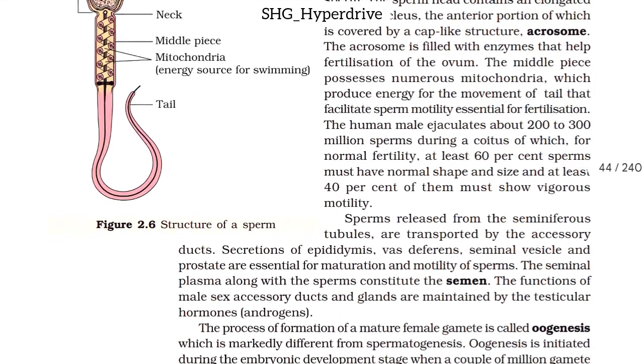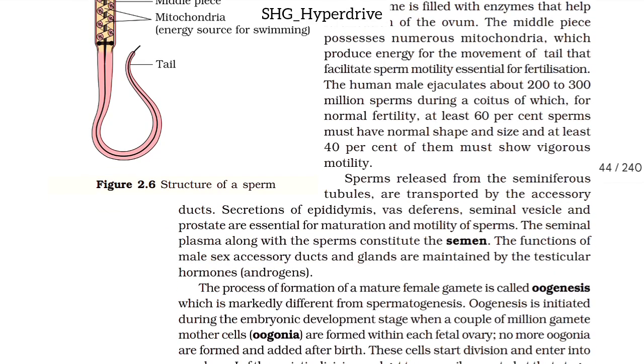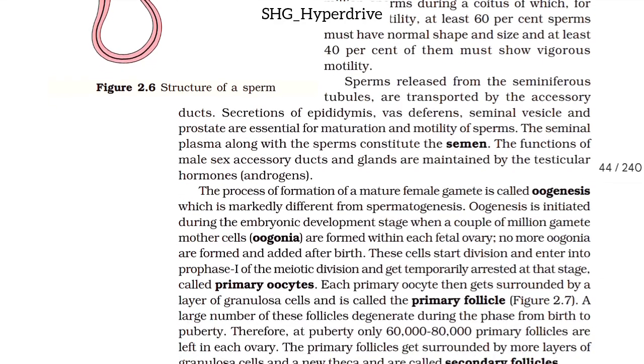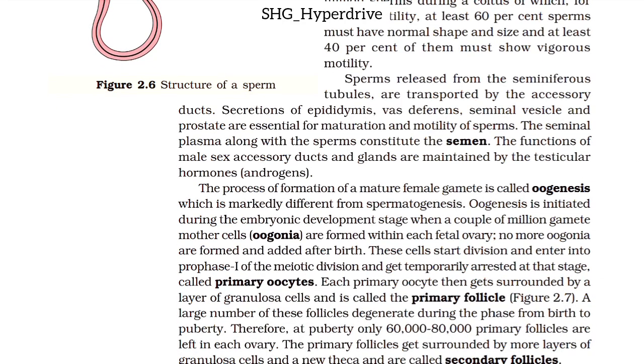The human male ejaculates about 200 to 300 million sperms during a coitus, of which, for normal fertility, at least 60% sperms must have normal shape and size and at least 40% of them must show vigorous motility. Sperms released from the seminiferous tubules are transported by the accessory ducts. Secretions of the epididymis, vas deferens, seminal vesicles, and prostate are essential for maturation and motility of sperms. The seminal plasma along with the sperms constitutes the semen.